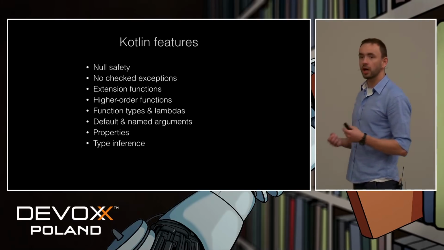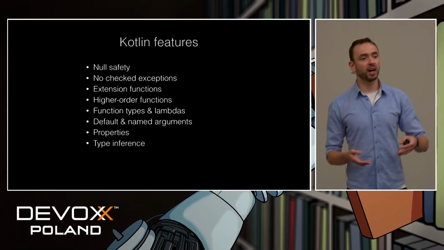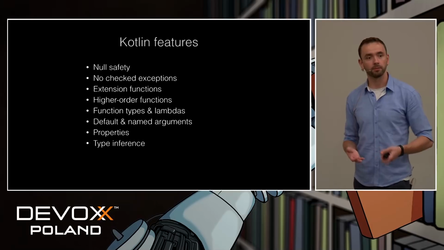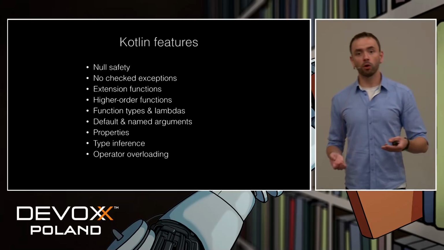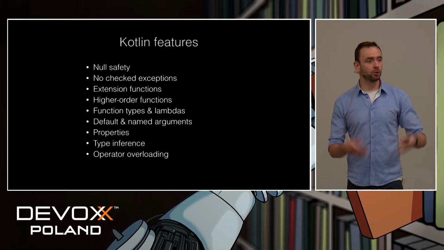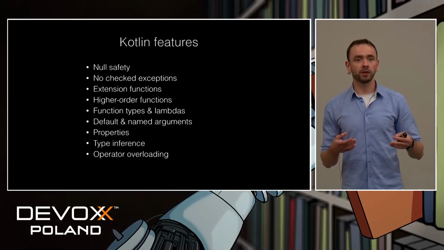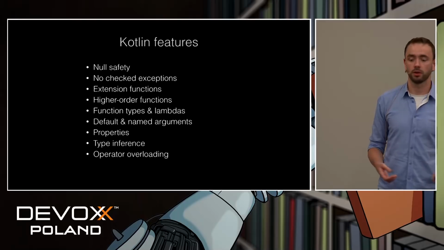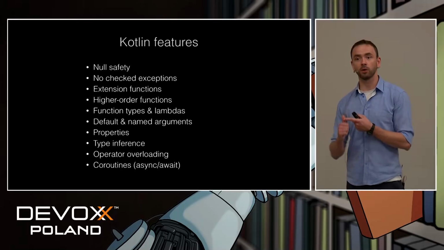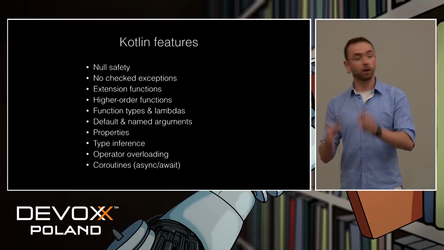There's also a thing called type inference. In many cases, you don't have to write a variable type or a return type of a function explicitly, because it will be inferred by the compiler. There's also operator overloading, but don't worry, there's no way to add new operators like in Scala. There's only a way of overloading the existing fixed set of operators. And we also have coroutines. If you ever heard about async await from C# or generators yield from Python or even channels from Go, they are all here and even more.